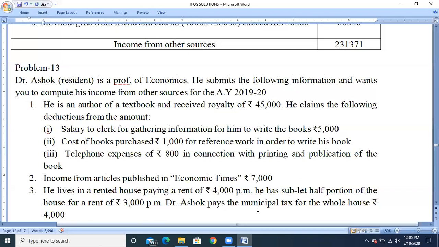And again, he has incurred the expenditure called municipal taxes for the whole house property. So this municipal tax, that is rupees 4,000, is related to the entire house property, but the sublet portion is half portion. So half portion is nothing but 4,000 into half, so we get 2,000. So that 2,000 can be claimed as expenses. So be careful, whenever they have given the words sublet portion, we can take the income only from such sublet portion, and from that we need to claim the expenses which are purely related only to the sublet portion.